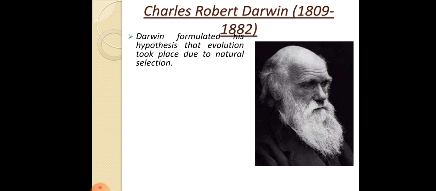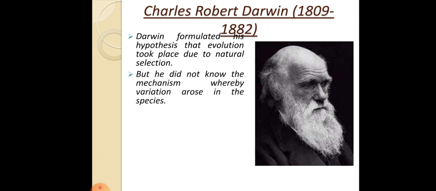Darwin formulated his hypothesis that evolution took place due to natural selection. He went on a sea voyage to an island, and he studied the birds and the environment there. After that he formulated the hypothesis that evolution took place due to natural selection, but he did not know the mechanism whereby variation arose in the species.